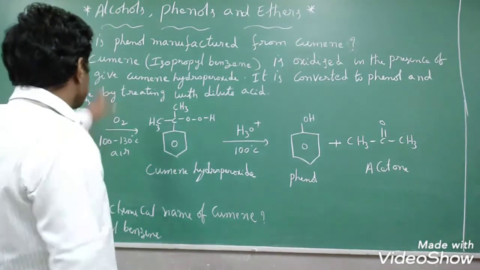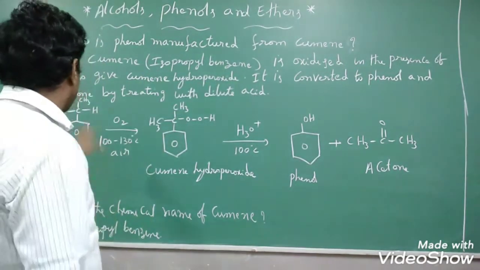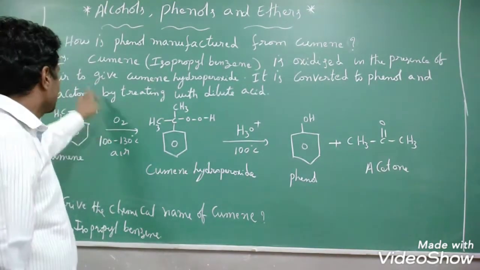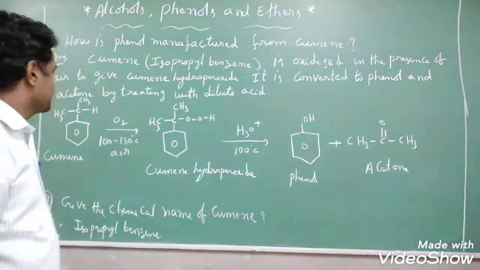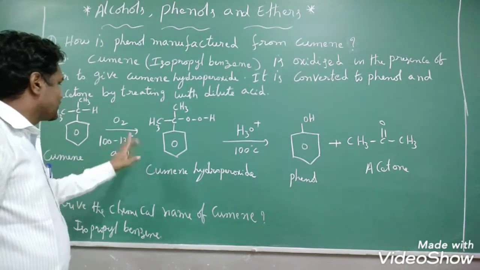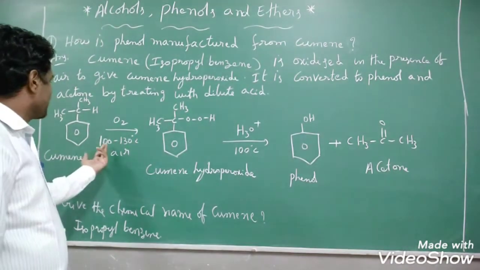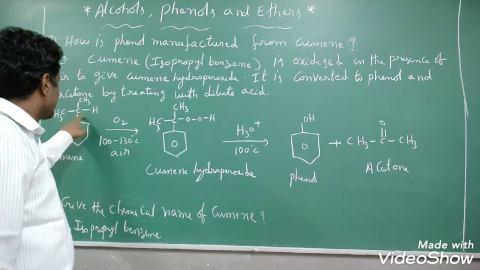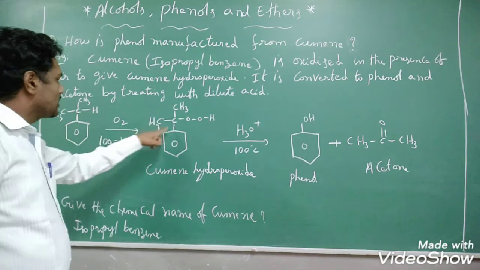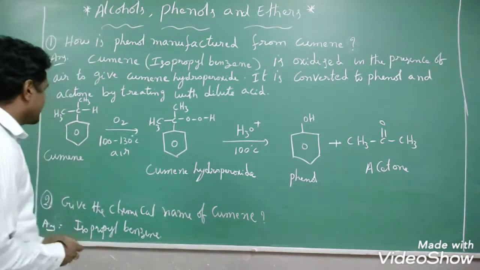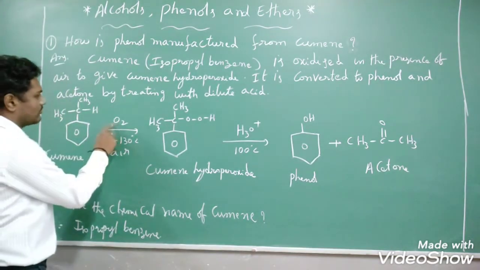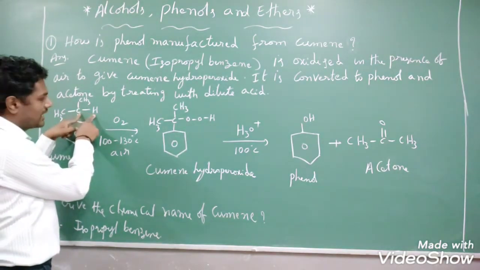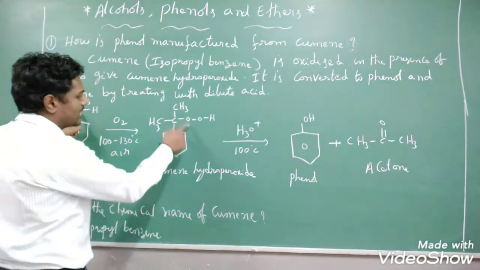Let us see. Cumin is oxidized in the presence of air. Air means oxygen is available, right? To give cumin hydroperoxide. This happens at 100 to 130 degrees Celsius. We have to maintain the temperature. In the presence of air, oxidation takes place and cumin is oxidized to cumin hydroperoxide. Here an oxygen bond links up between carbon and hydrogen. Like that it will rearrange and produce cumin hydroperoxide.